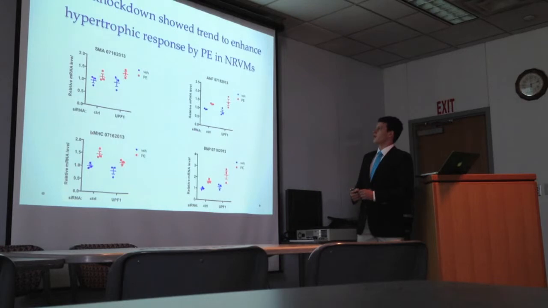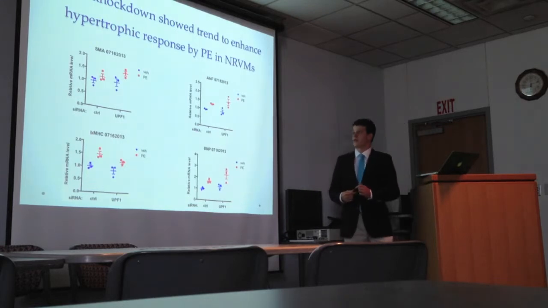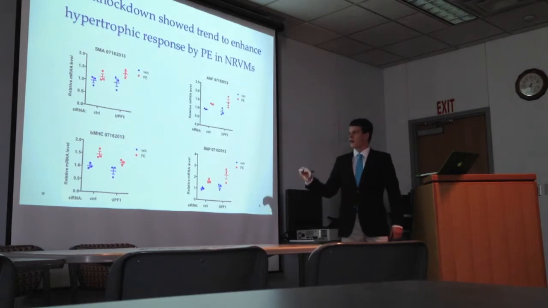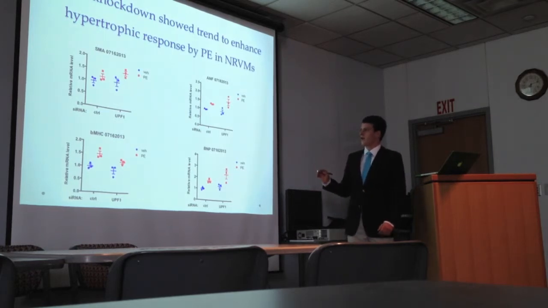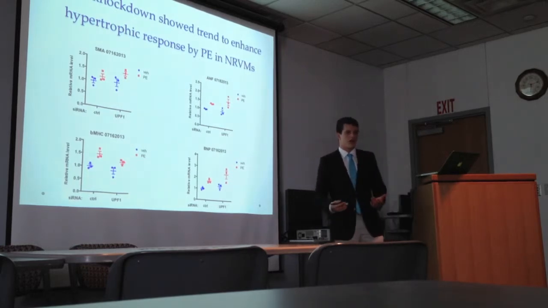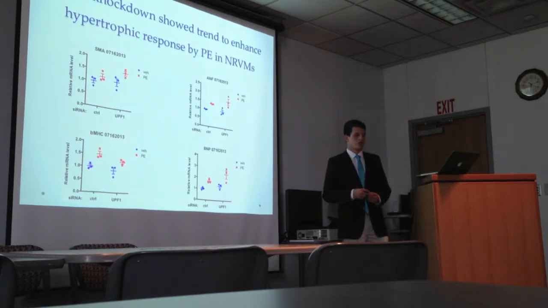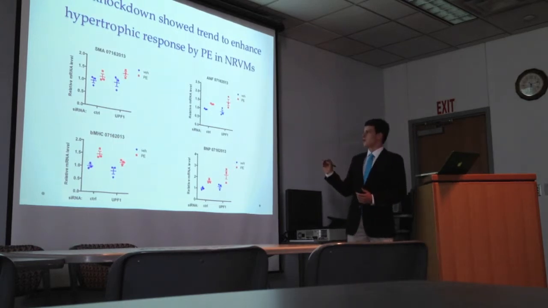UPF1 knockdown showed a trend to enhance hypertrophic response to phenylephrine in NRVMs. Here we see that in the cases of UPF1 knockdown, the response to hypertrophic induction by phenylephrine was higher, essentially in cells that were unable to perform NMD. The effect of phenylephrine, or the amount of hypertrophy induced, was in most examples significantly higher.